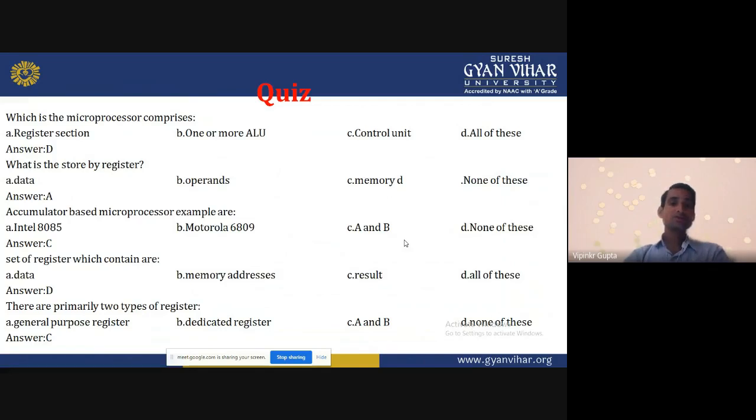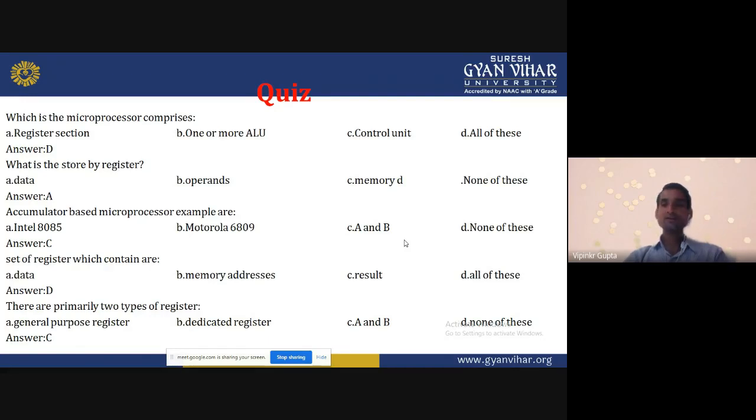A set of registers contains data, memory address, result. When we say HL pair, it contains the address of memory. So a set of registers contains data, memory addresses, and results also. So all of these is the correct answer. There are primarily two types of registers, general purpose and special purpose.